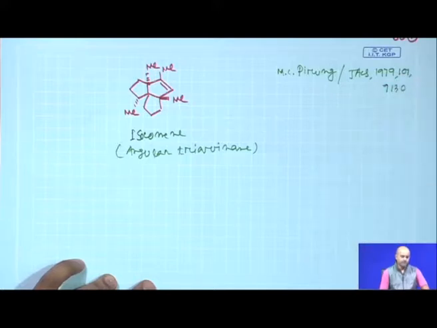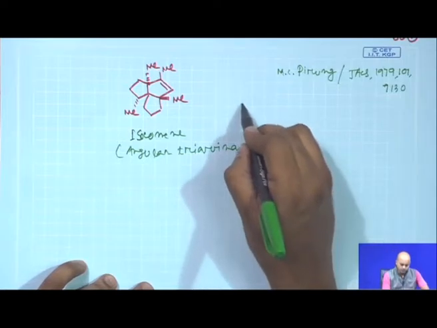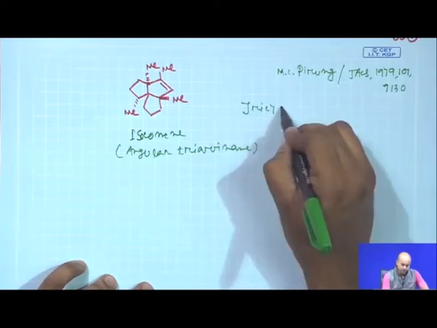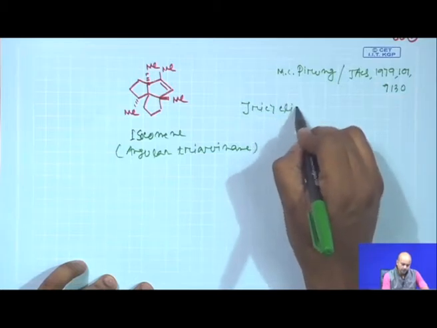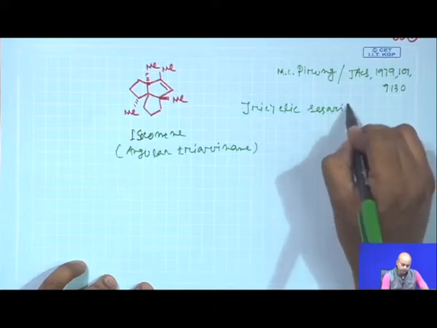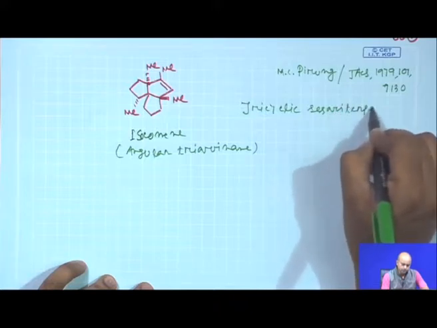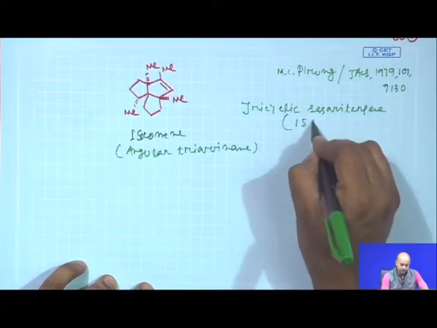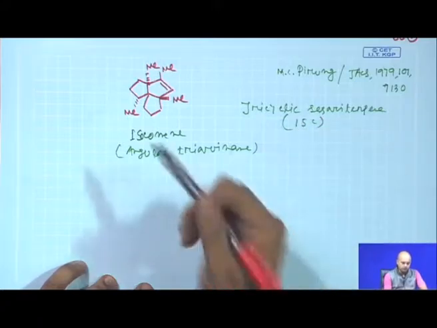Now, if you count the number of carbons, this molecule is a tricyclic sesquiterpene. Sesquiterpenes, we often say, contain 15 carbons in the framework.